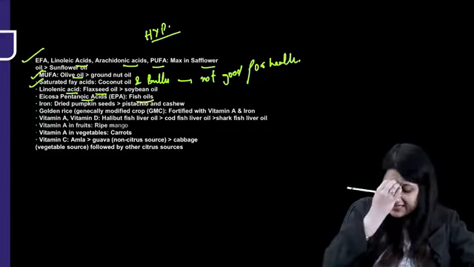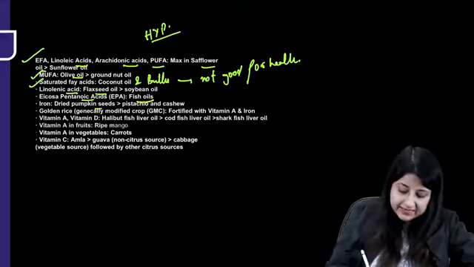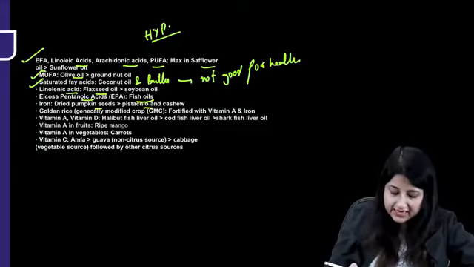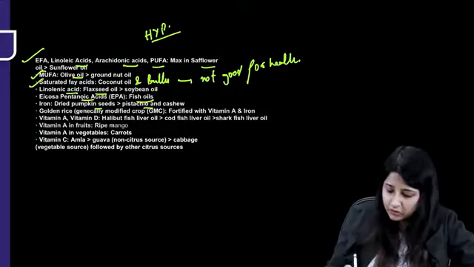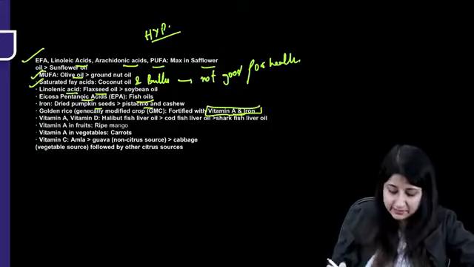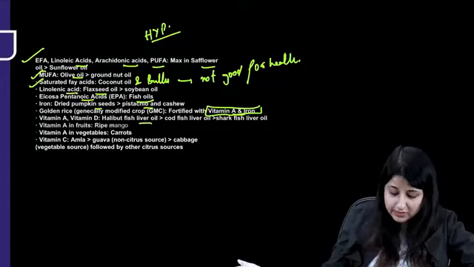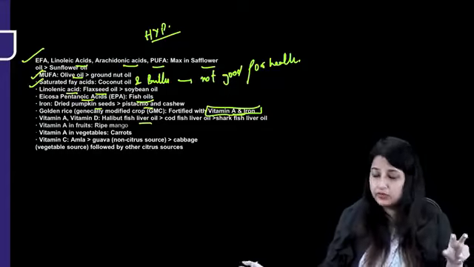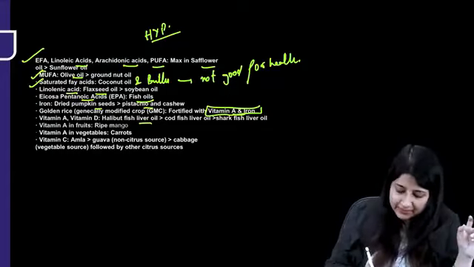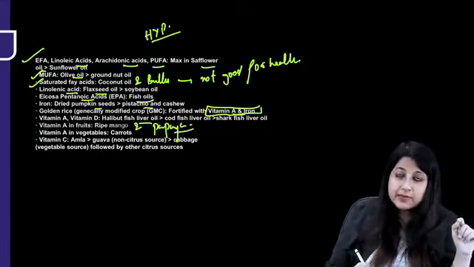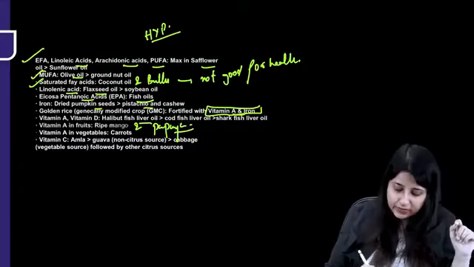Iron's richest source is dried pumpkin seeds, then pistachio and cashew, and green leafy vegetables. Golden rice is a genetically modified crop which is fortified with two things: vitamin A and iron. Vitamin D richest source is halibut fish liver oil. This we'll do separately also. And vitamin A, do you get it from any fruits? Yes, ripe yellow fruits, basically mango and papaya. Vitamin A in vegetables is in carrots. For vitamin C, amla is the richest source.